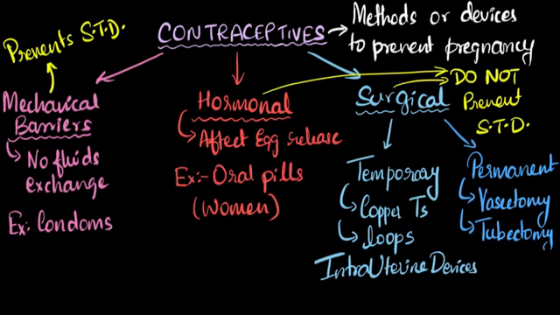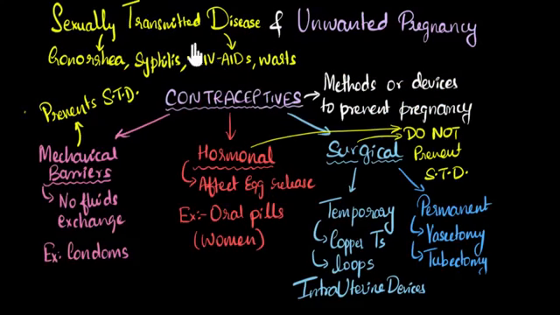Let's quickly summarize what we learned. We saw that sexual intercourse can cause sexually transmitted diseases. Some are transmitted by bacteria, some are transmitted by viruses, and they happen because of the exchange of body fluids. And another thing is it can cause unwanted pregnancy. So to avoid them, we have something called contraceptives, which are usually thought to be methods or devices which prevent pregnancy. From the pregnancy point of view, they're usually thought of. And there are three major kinds. The mechanical barriers, which include condoms. They allow no exchange of fluids, so they prevent pregnancy and also prevent STDs.